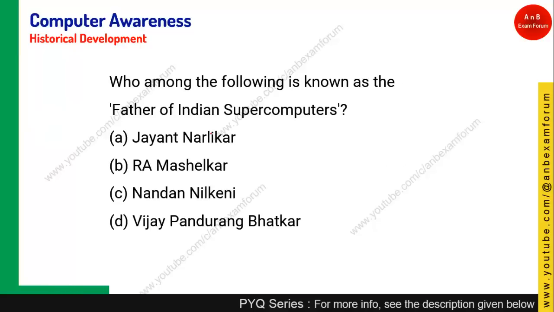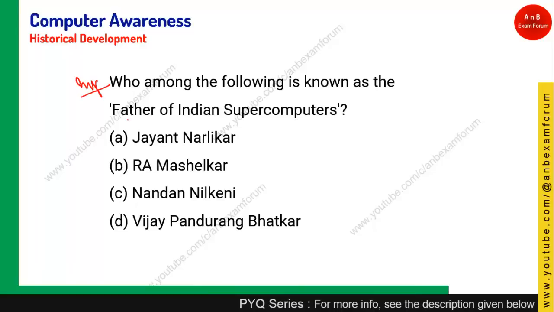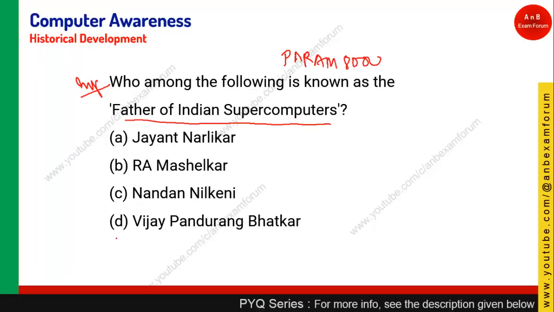And again, this is very important. Which of the following persons is known as the father of the Indian supercomputer? We know the first supercomputer name was Param 8000, whereas the father of the supercomputer is Vijay Padurang Bhatkar. He designed that system. So option D is the right answer.